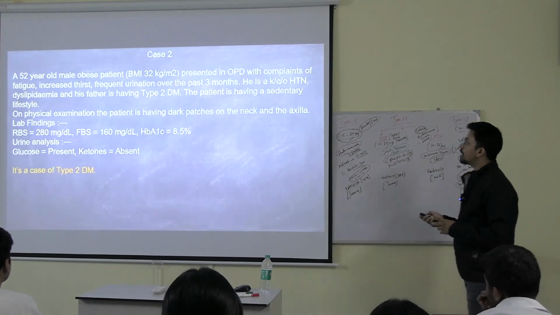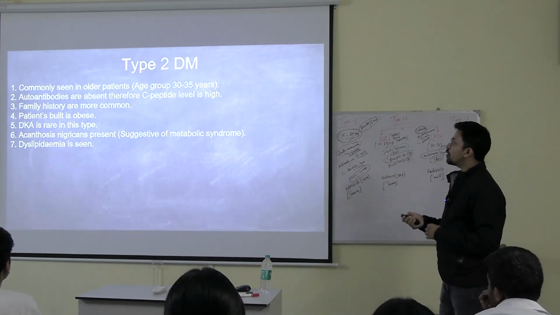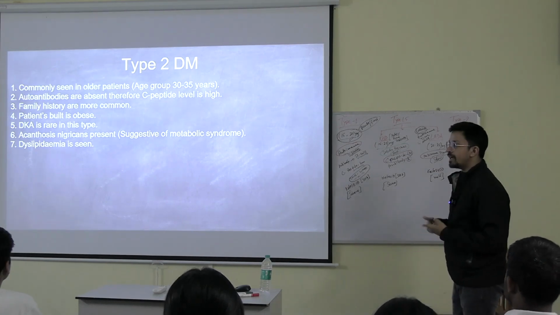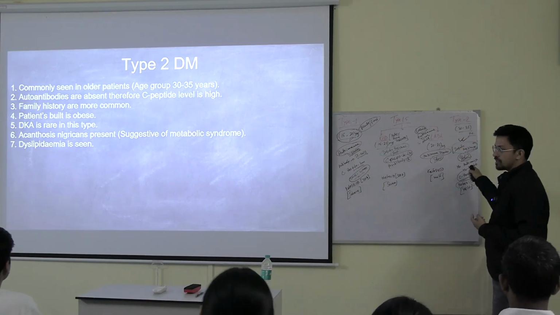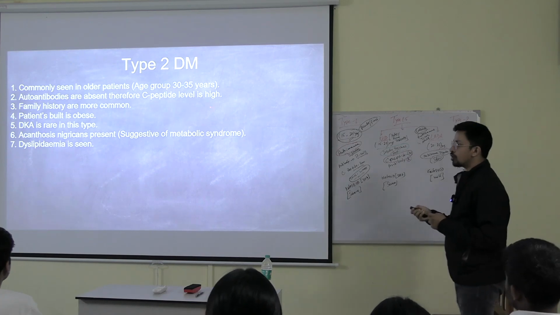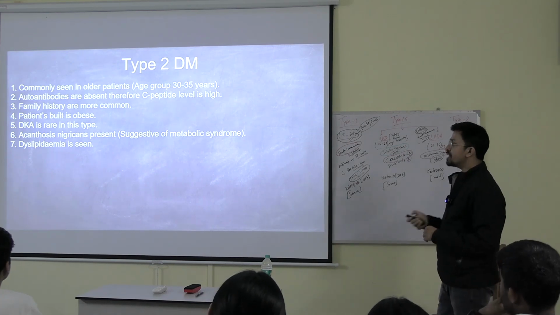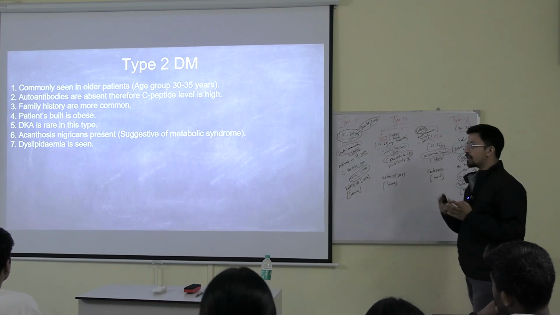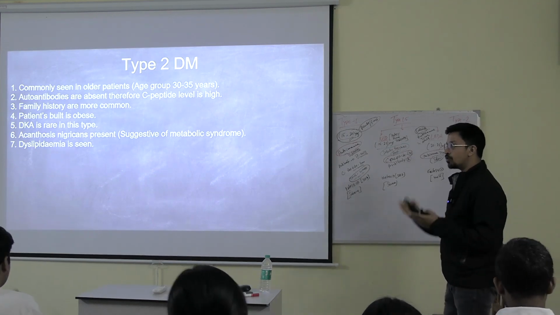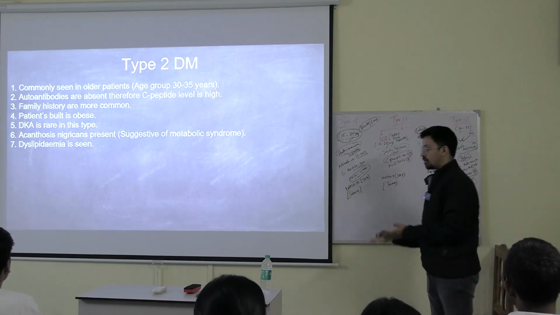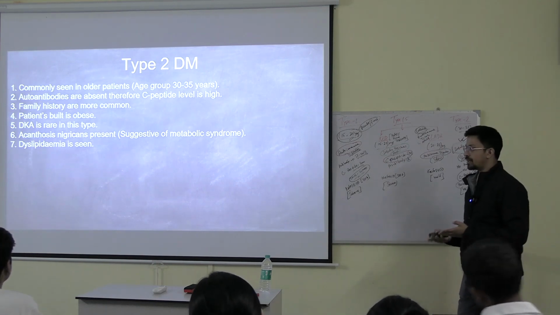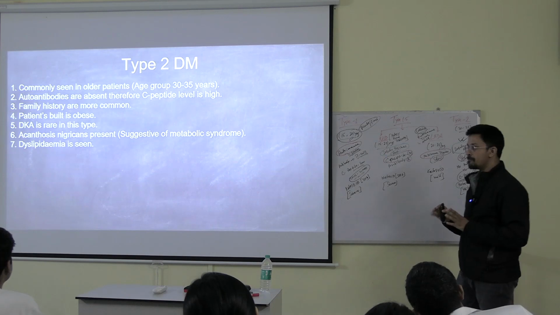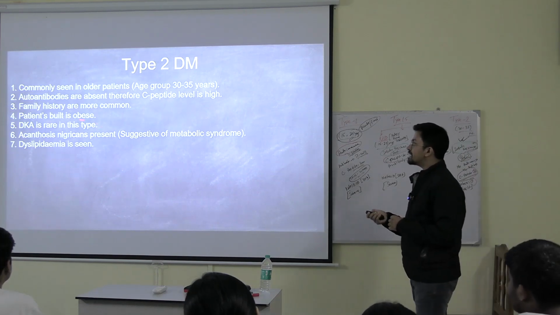But in case of type 2, what is happening? Commonly seen in older patients. Autoantibodies are absent. Why? It is happening because of insulin resistance. That's why the C-peptide level is normal or high. Family history is more common. This is more of a genetic kind of thing. If the father and mother are having type 2 diabetes mellitus, there are more chances that the offspring can get diabetes mellitus, and it would more likely be type 2. Type 1 is not familial. The patient's build is obese.